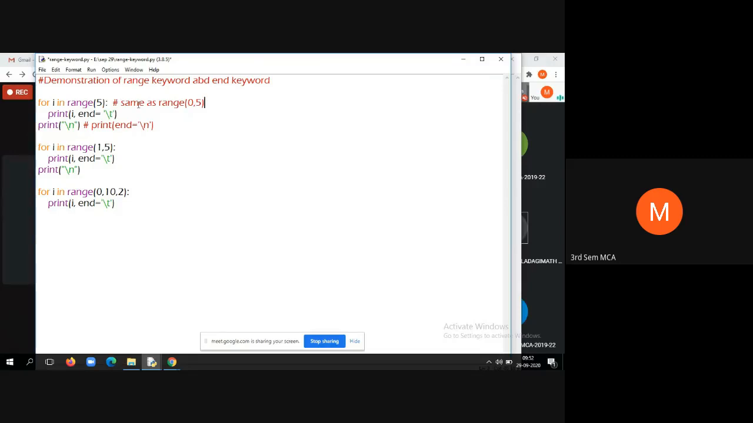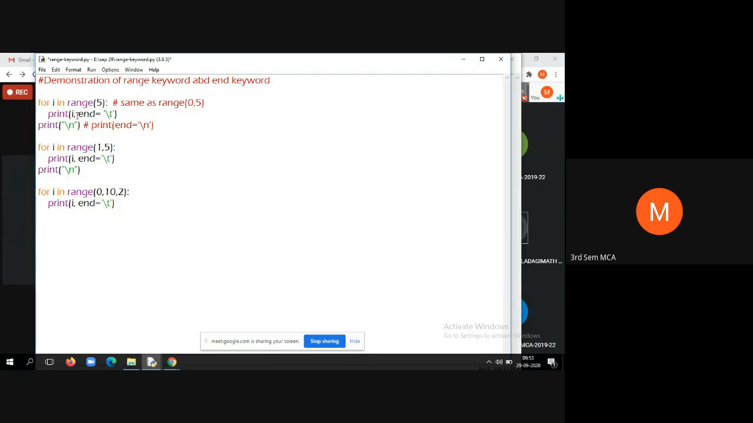So what is that range? Range is a function actually. Range is an inbuilt function, which is used to specify the range of the loop. Print I, then look at here, to display the tab, we use the end keyword. End is equal to within single quote /t. What is /t? It's an escape sequence which is used to display one tab. Similarly, /n means new line, like that.